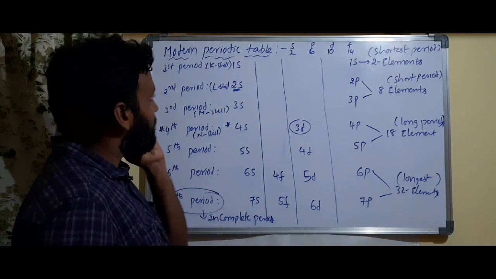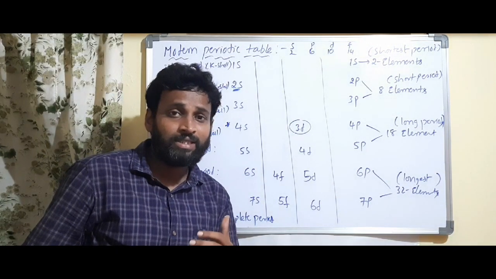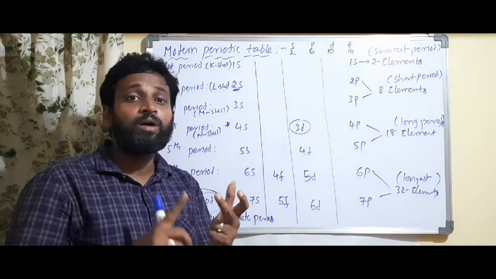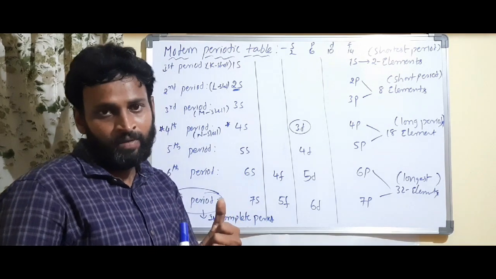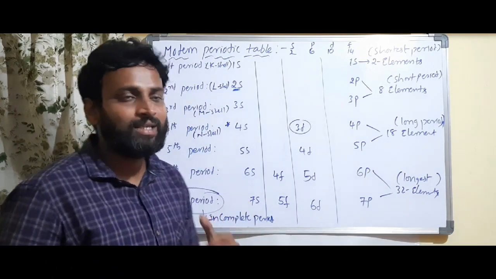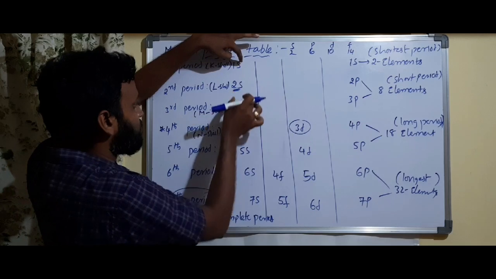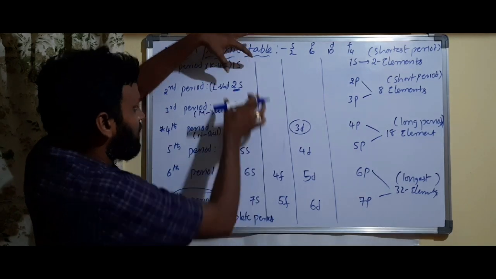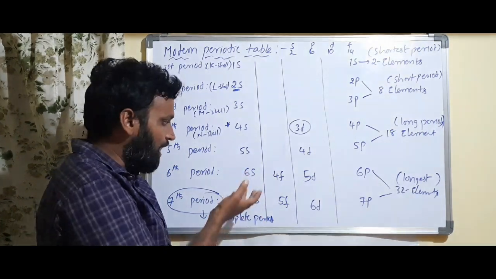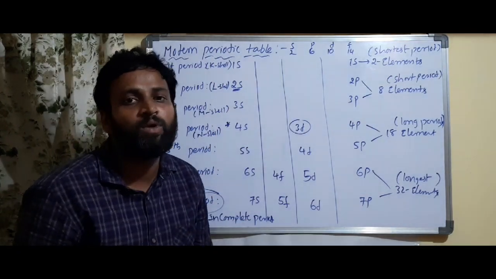So in this way, elements were classified into 4 blocks. How many blocks? S block, P block, D block, F block. Why, sir, like that? See, these are all elements which come under 1s, 2s, 3s, 4s, 5s, 6s, 7s. This all comes under the s block. Means the elements in which the last, differentiating electron enters the s subshell are called s block elements.